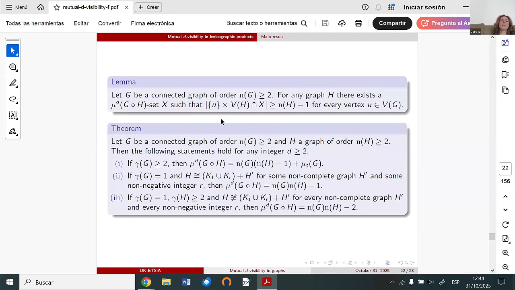This was a very important observation, and it was very useful to obtain these results.